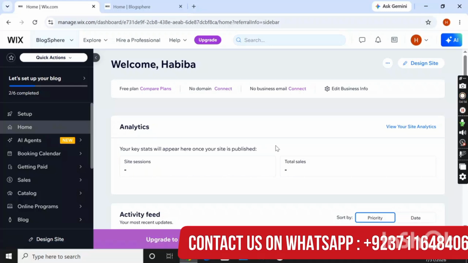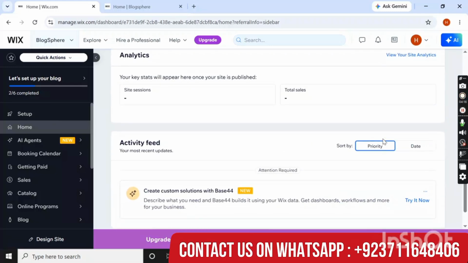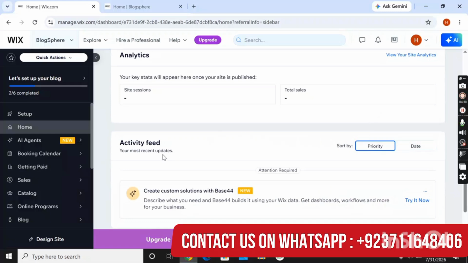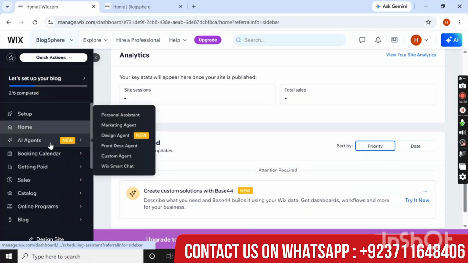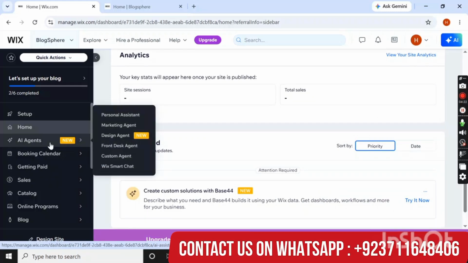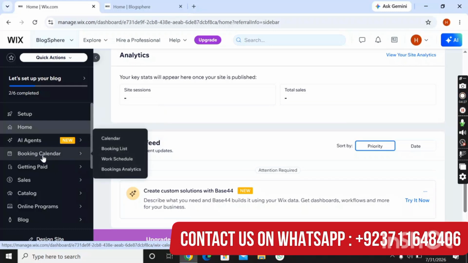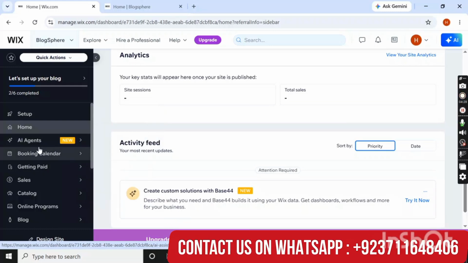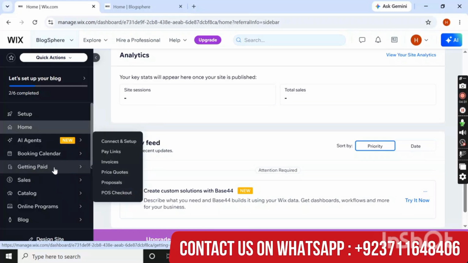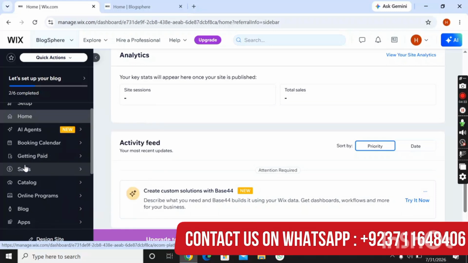Admin can view all the site analytics, and the priority, date, and activity feeds can also be seen from here. And here you can see AI agents, personal agents, and here is booking calendar, here is getting paid, and here you can see sales.